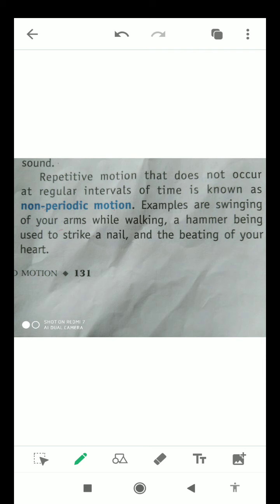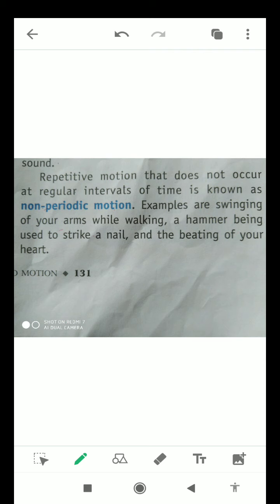For example, swinging of your arms while walking. Whenever we swing our arms while walking, sometimes we swing them fast and sometimes we swing them slowly. So that's why it is a non-periodic motion.